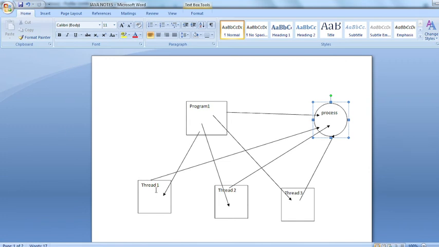For example, if I need to execute the part of the code written inside thread 1, then this thread is going to get the processor, and whatever code is written inside thread 1 will be executed. After the completion of this one, if I want to execute the part of the code written inside thread 3, then this part of the code will be executed. So that is the benefit of multi-threading.